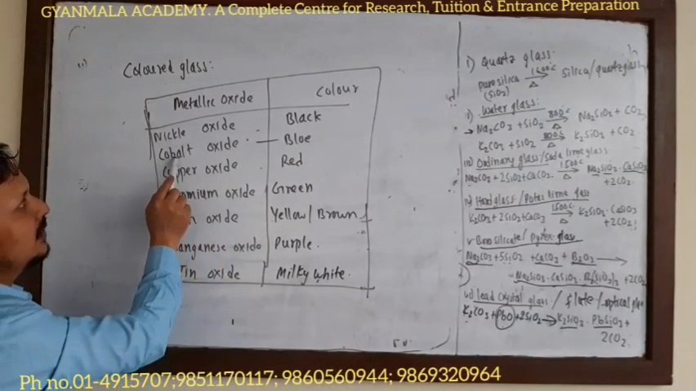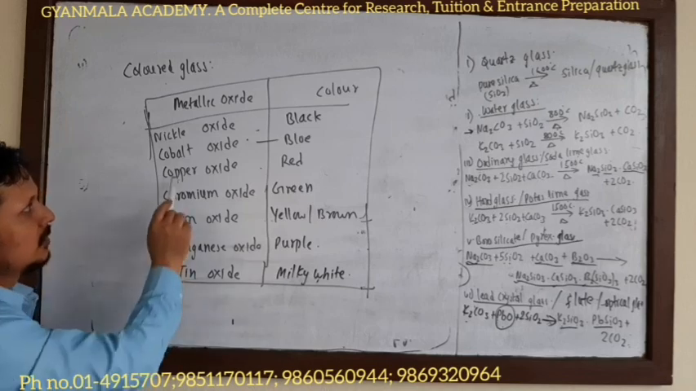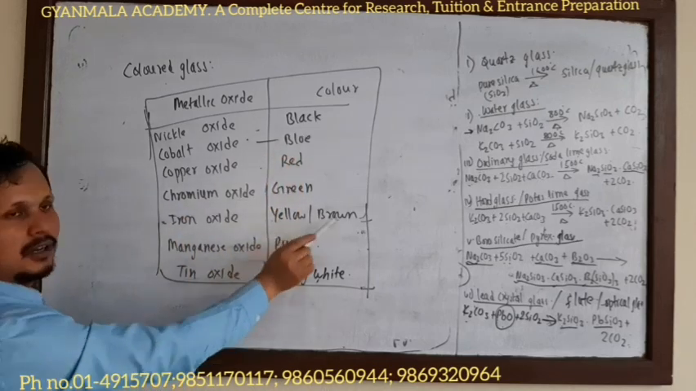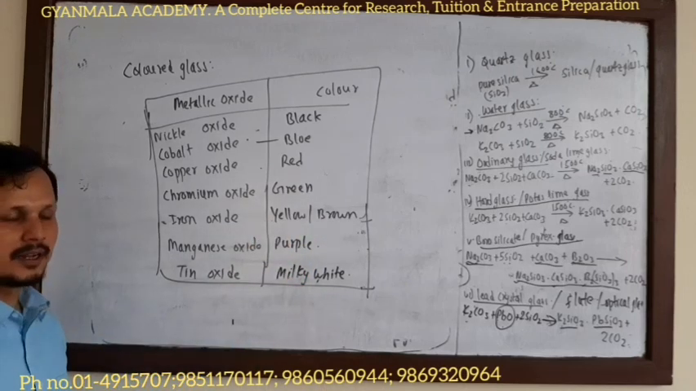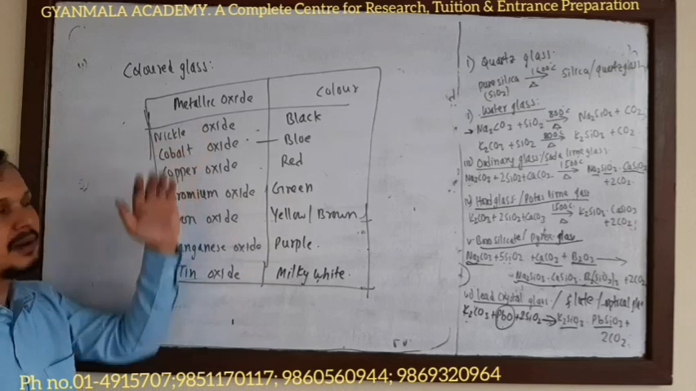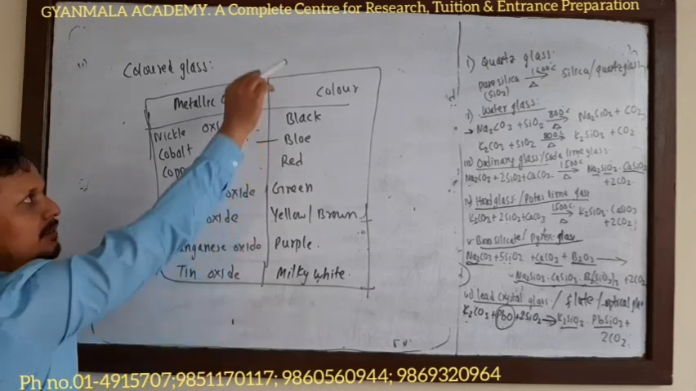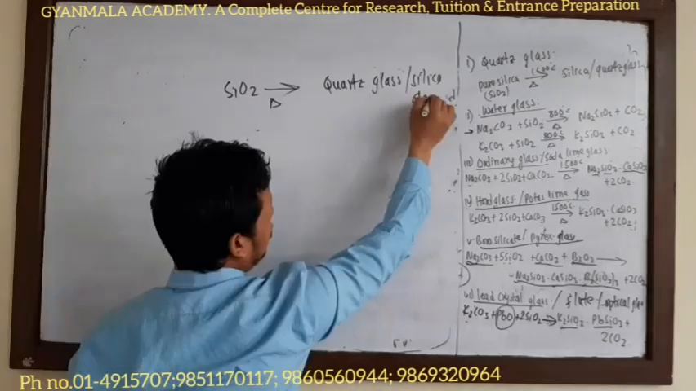Similarly, on adding cobalt oxide, the color of the glass is blue, copper oxide red, aluminum oxide green, iron oxide yellow or brown, manganese oxide purple, tin oxide milky white. By using these types of metallic oxide during the process of preparation of the glass, we can make the glass colorful. We can give them a different color.